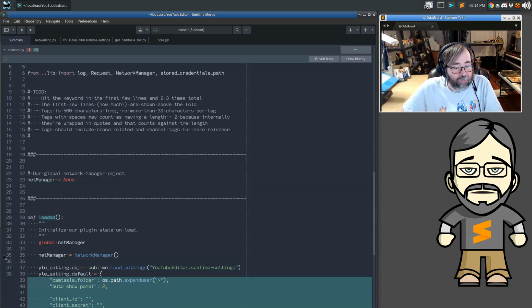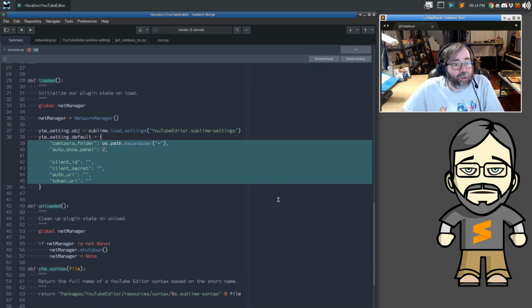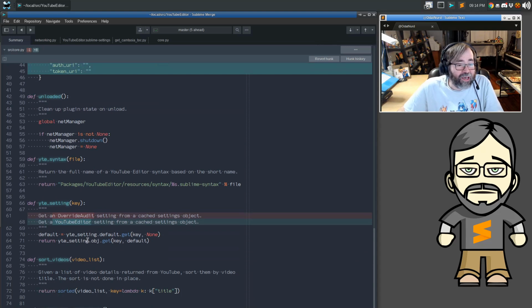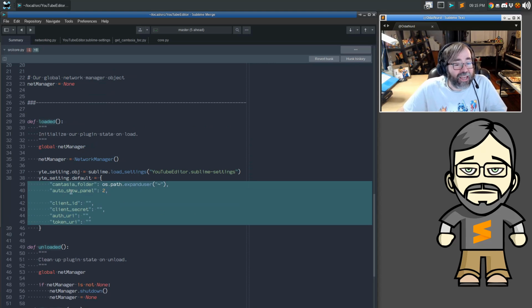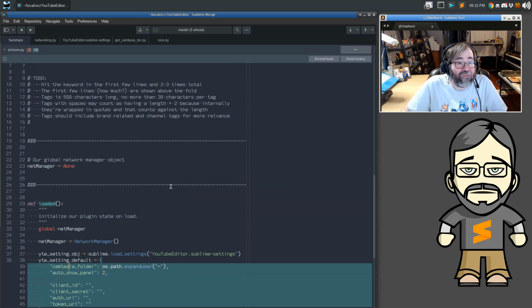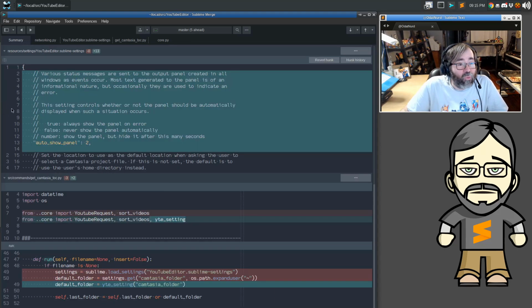Now, if I was to actually go ahead and blow up this so we can see this whole file, we can see there's a couple of parts to this. One is that when the plugin is loaded, we load the settings, store it into a field in the function field here, and then grab some default values for variables. And then all this function has to do is get the default out and ask its cached settings object. So everywhere you want to use a setting, as you can see, I fixed a comment there as well, you just have to say YTE setting and the name of a setting. This makes sure that all settings have some sort of sanity value that is correct. And of course, the value actually comes out of the settings. So that is what is going on with that.